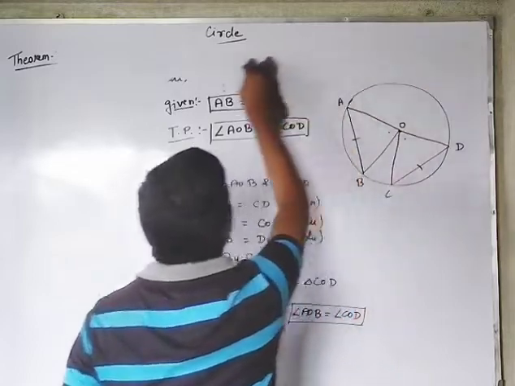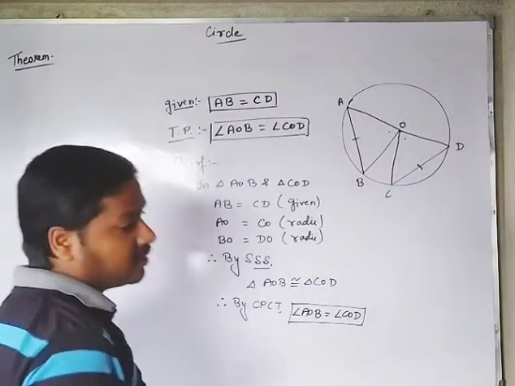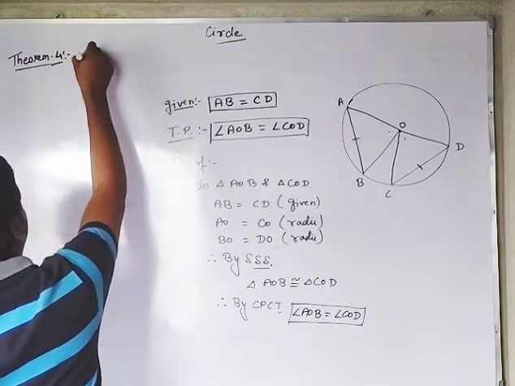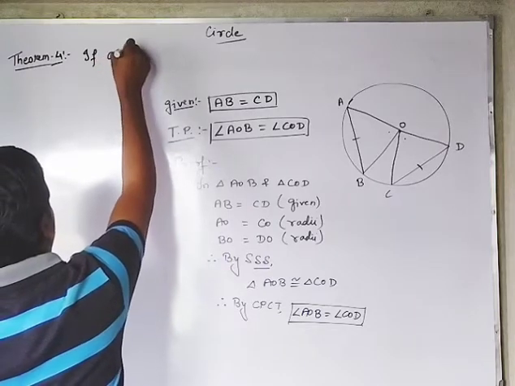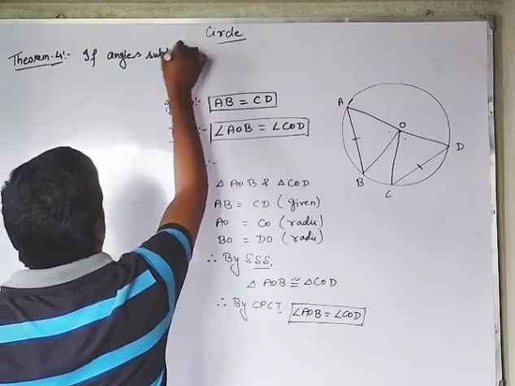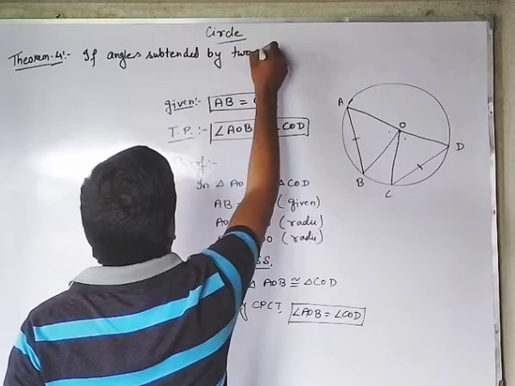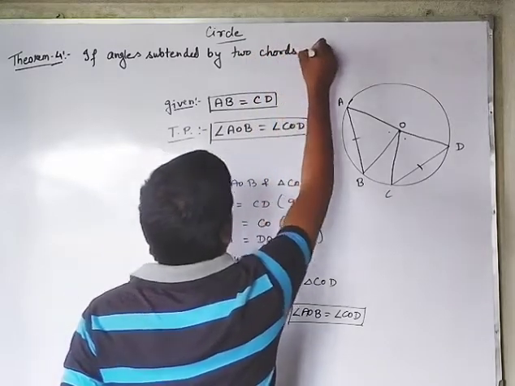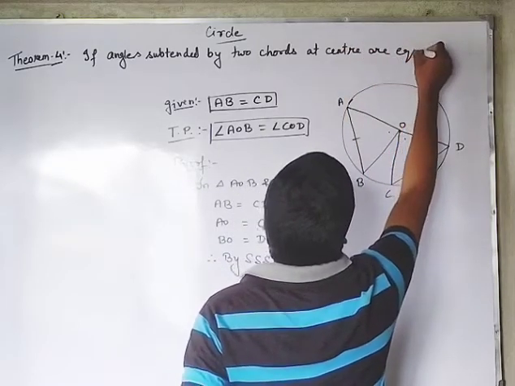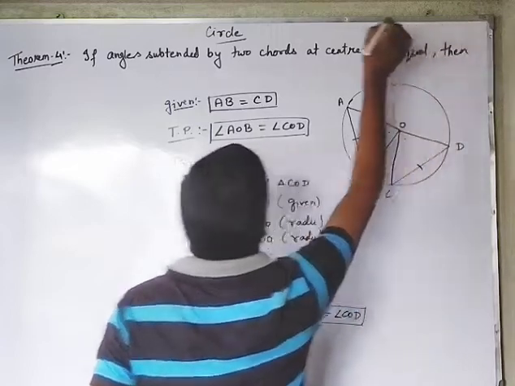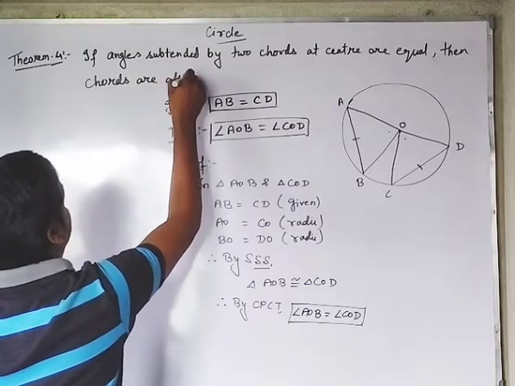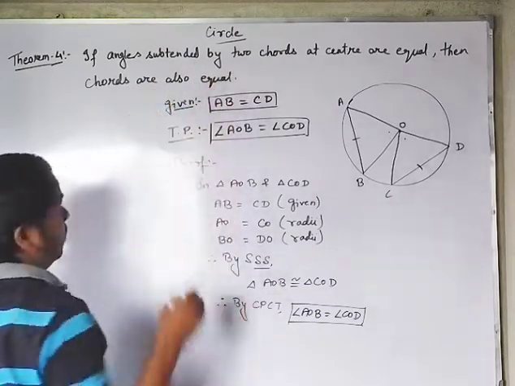The next theorem states that if two angles at the center by the chords are equal. Theorem number 4, that is the vice versa. If angles subtended by two chords at the center are equal, then the chords are also equal. This one we need to prove.